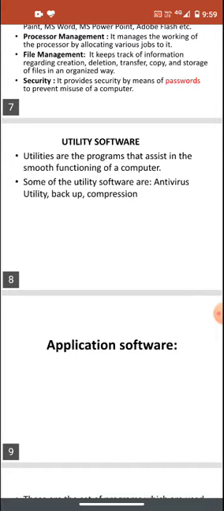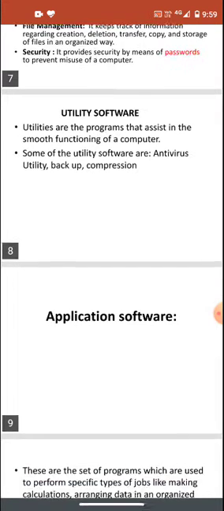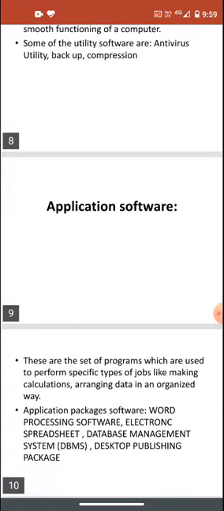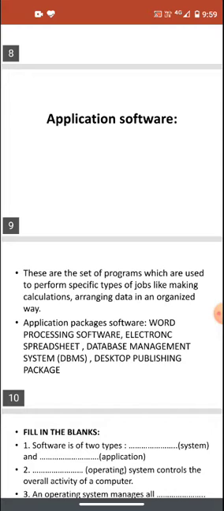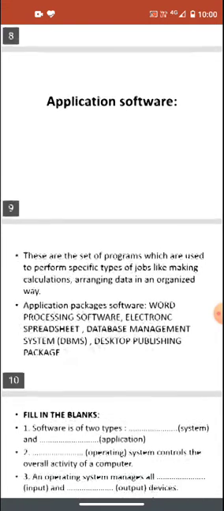These were the examples of system software. Now we have another type of software, application software. One is system software and another one is application software. These are the sets of programs which are used to perform specific types of jobs like making calculations, arranging data in an organized way. So application software are the programs used to do a specific task, or you can say a specific job. It is also a collection of programs which will perform a specific task. Here the given example is calculations. Calculator is also an application software.